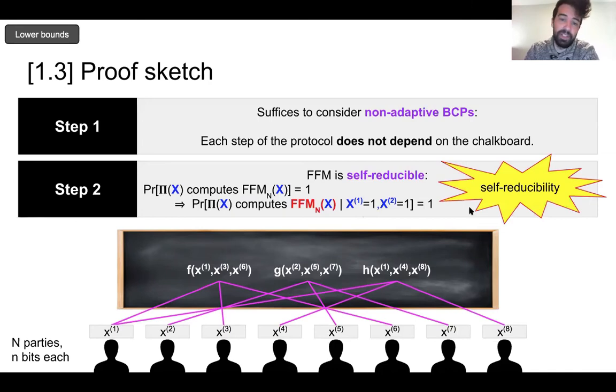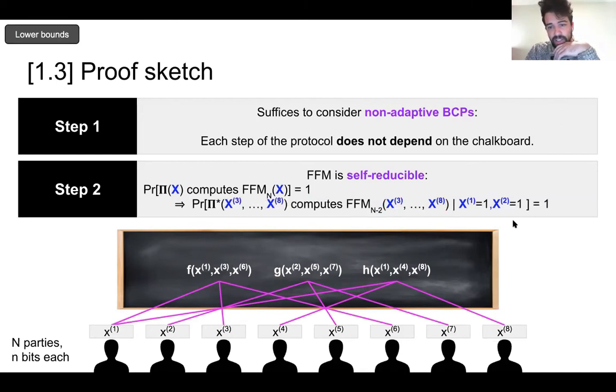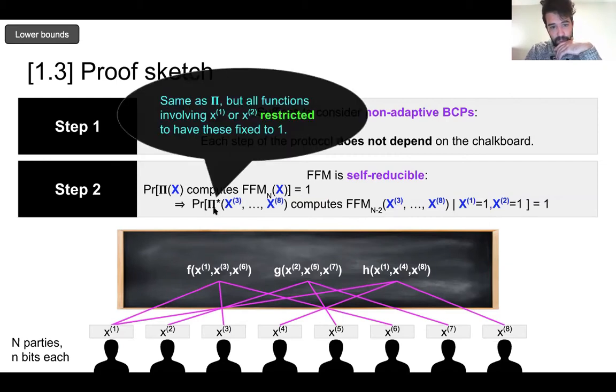But now we can use self-reducibility of finite field multiplication. In particular, this conditional distribution simply yields a smaller finite field multiplication call on the unfixed inputs, right? Because finite field multiplication is just taking the product of its inputs. So multiplying by 1, it reduces to a smaller version of finite field multiplication. And furthermore, this conditioning turns this protocol into a different protocol, pi star. What does it look like? Well, it's the same as before, but now all functions that depended on x1 or x2 look the same, but are restricted to have these inputs fixed to 1. Okay, so it looks something like this below.